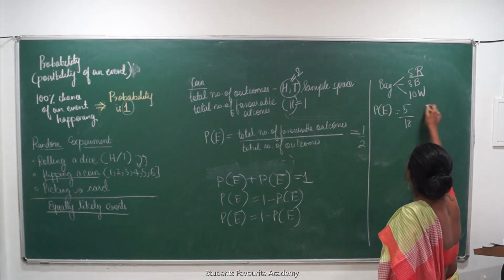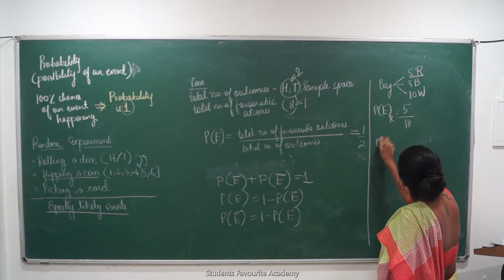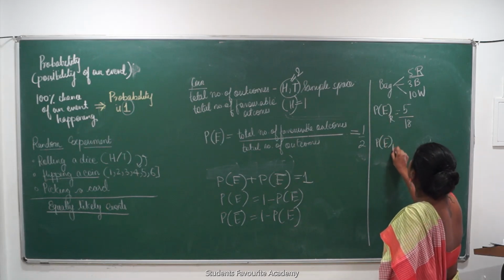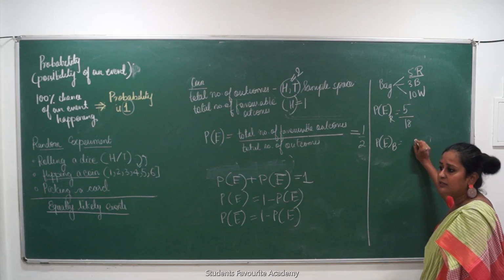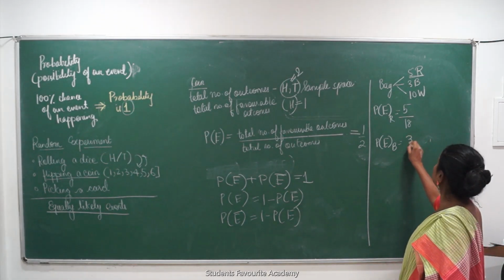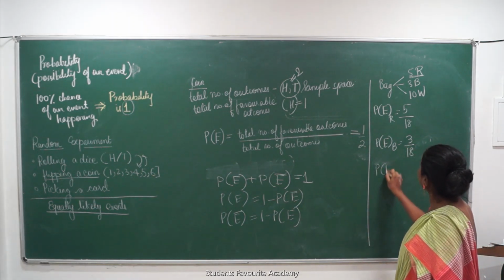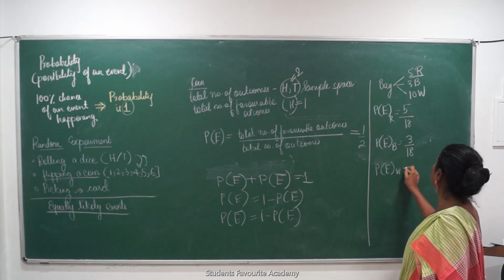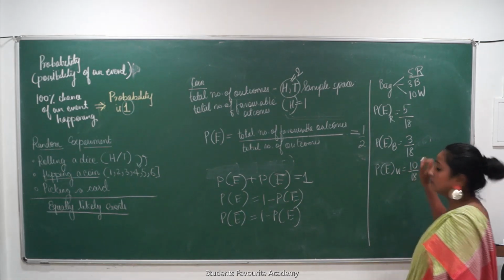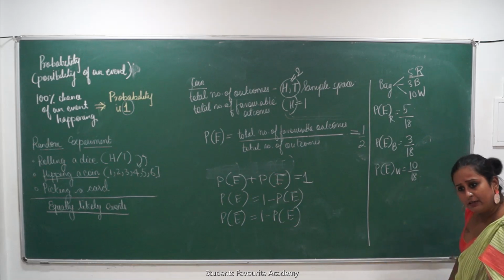This is for red. Probability of the event where I get black balls, what will be the probability? 3 upon 18. What is the probability of getting a white ball? 10 upon 18. Right? Can I say all these 3 probabilities are different?